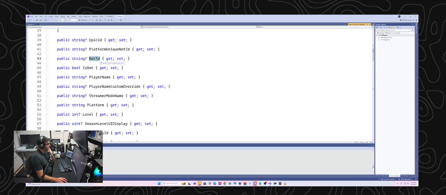That may be a unique value that they assign to bots if they are a bot, and I'd have to do some messing around with that. Player name and player name custom override. I don't know what the player name custom override is. I was wondering, I've noticed that in some cases when I friend folks or look stuff up,